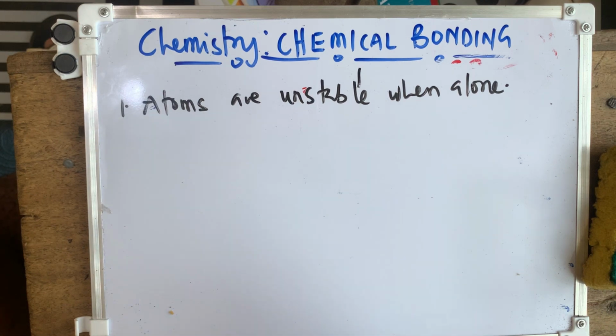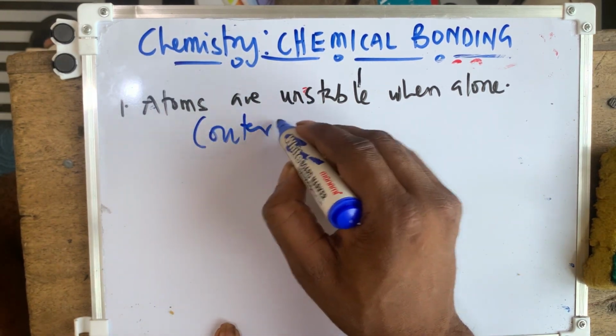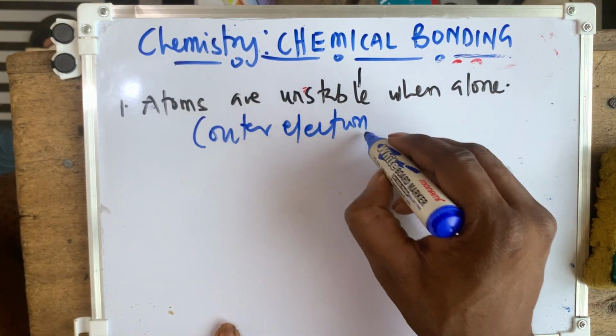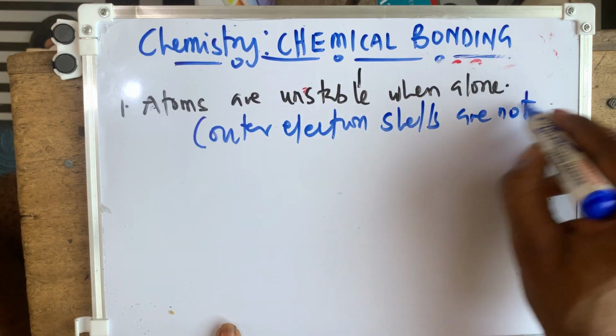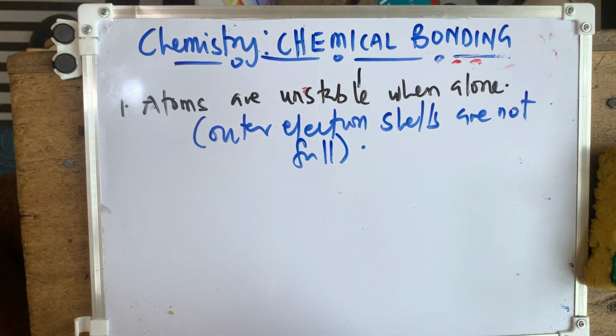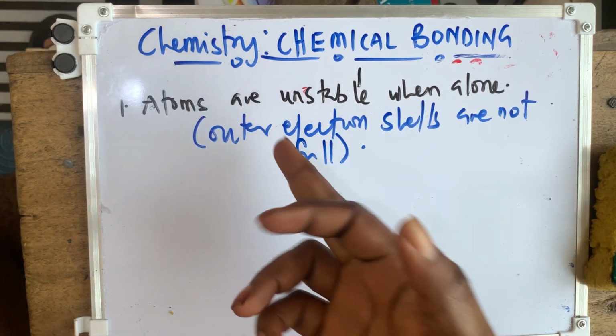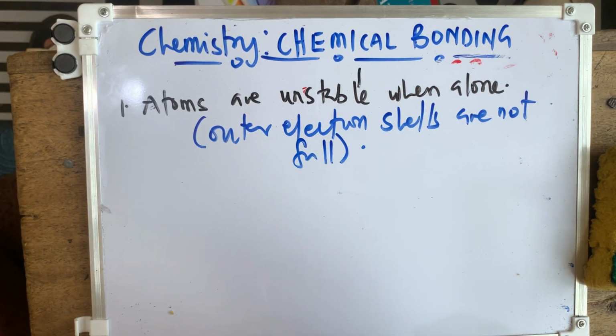Because single atoms, especially metals and non-metals, are usually unstable because their outer electron shells are not full. Unlike the noble gases, whose outer electron shells are full. That was the first explanation I was giving in the first point.